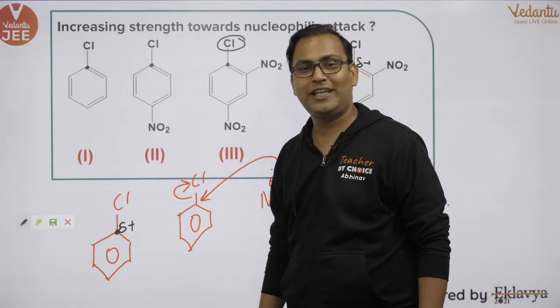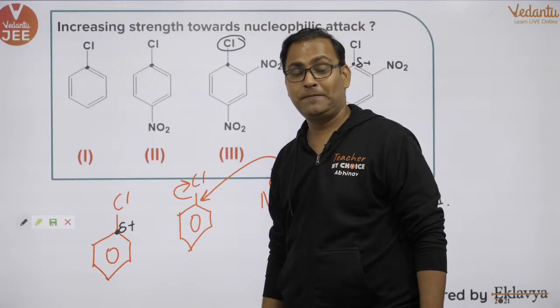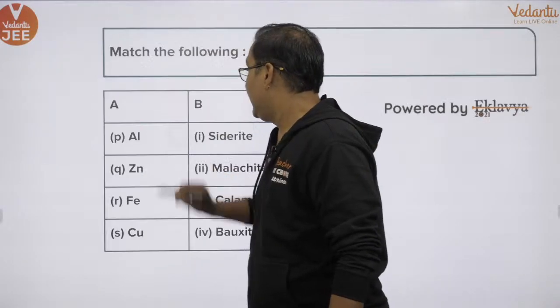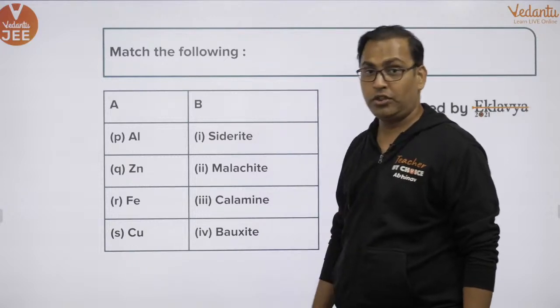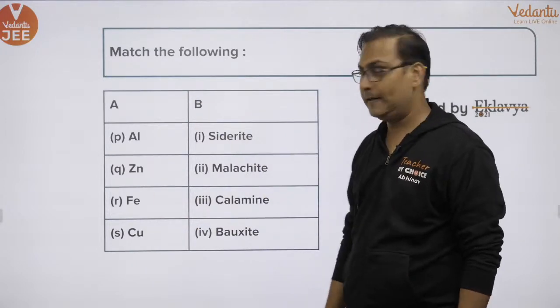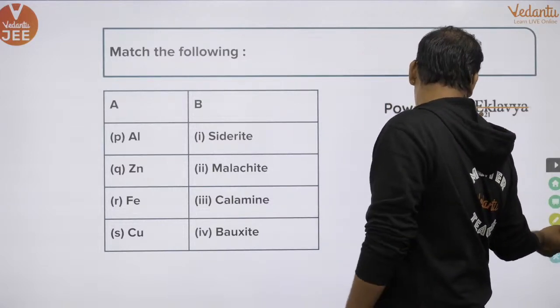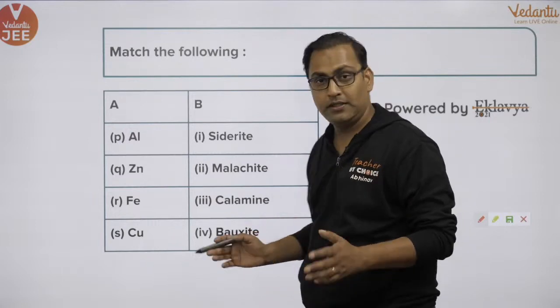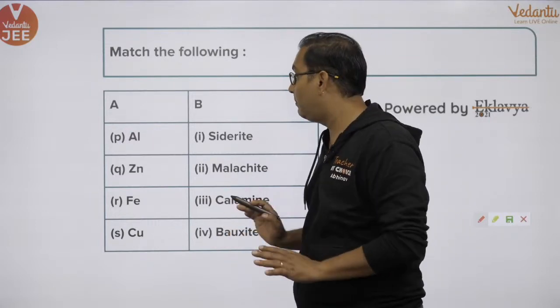Okay? So ortho effect is not going to be considered for chlorine here. Next, match the following: ore with the metal. Ore with the metal is what you have to match. Pretty simple. These are the questions that we get from metallurgy.